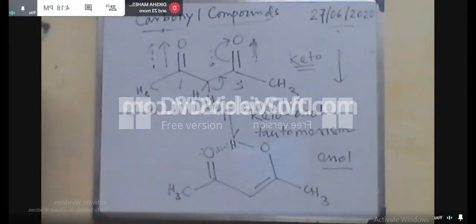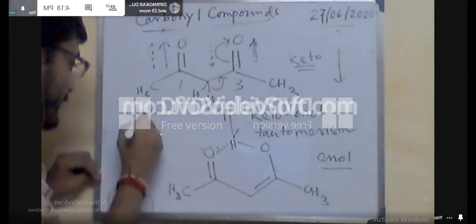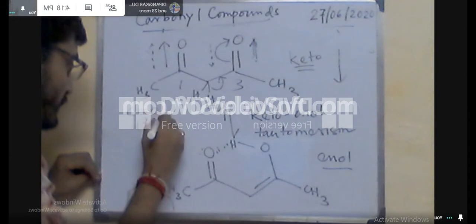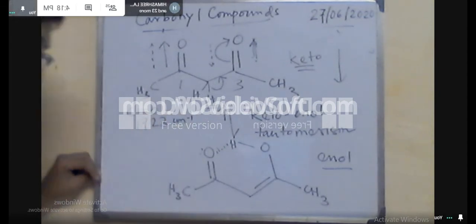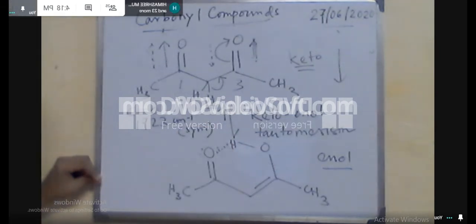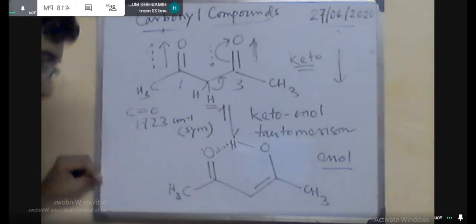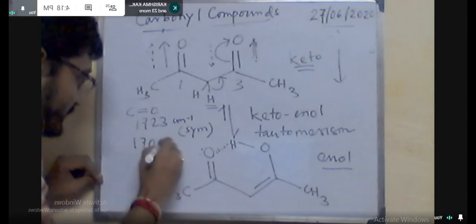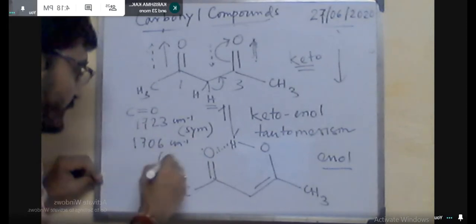In this conjugation, you can see that the double bond resides here. It may also reside on this side. It can abstract the hydrogen, and here is the double bond character. So you can't say that this C=O is residing at a time in a single site. It can be retained either on this side or on this side. That means this pi cloud is delocalized throughout the molecule.